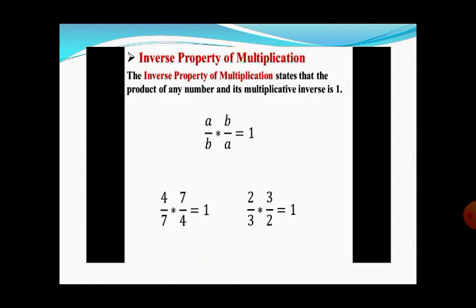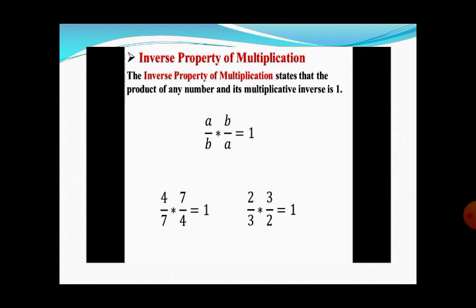Inverse property of multiplication. The inverse property of multiplication states that the product of any number and its multiplicative inverse is 1. It is easy to understand. For example, we have a multiplication of two fractions, and if the answer is 1, we say that the two fractions are multiplicative inverses of each other.